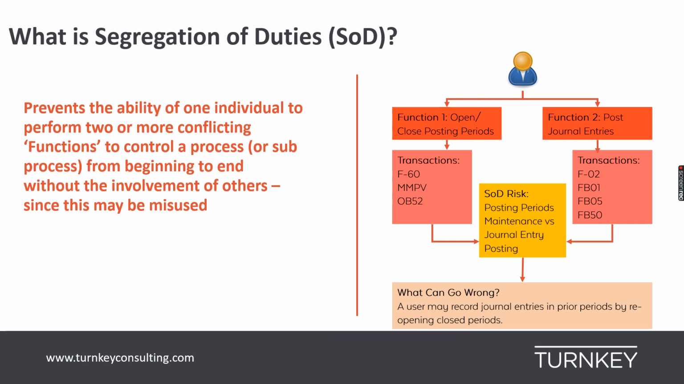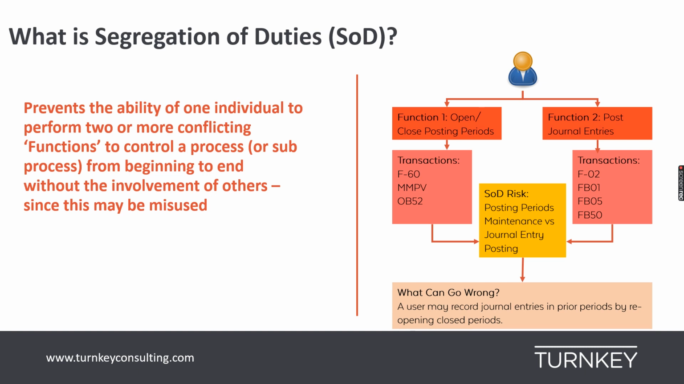Let's take an example of this user who has got access to two different functions. One is to open and close posting period. The other is to post journal entries. As we can see within SAP, these are reflected in terms of transaction codes and authorizations. But in any typical SAP environment, this would be considered as an SoD risk. Now, the reason is that this can be misused.